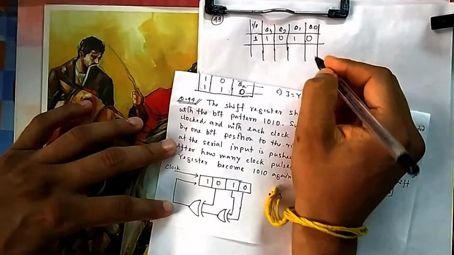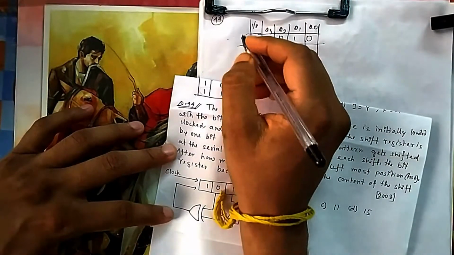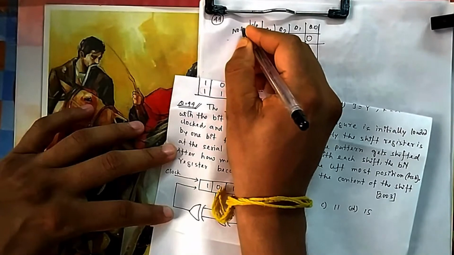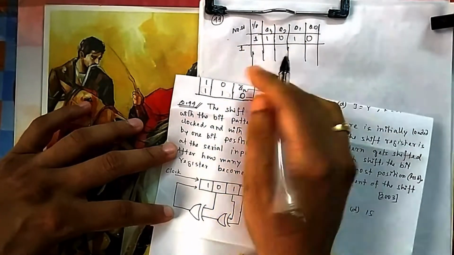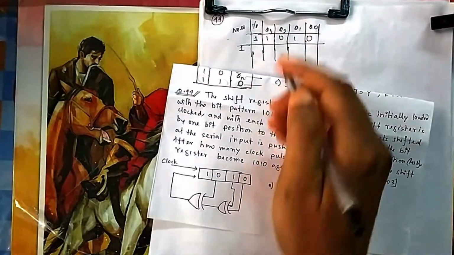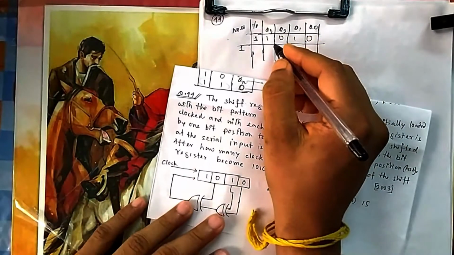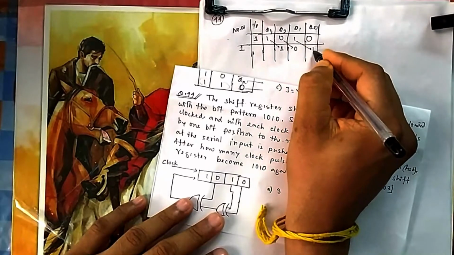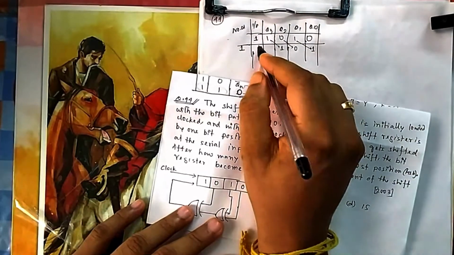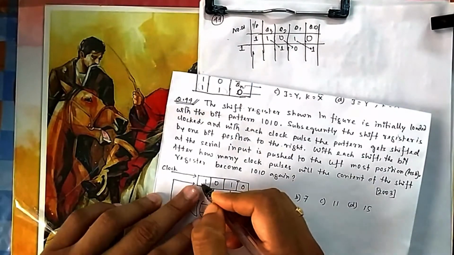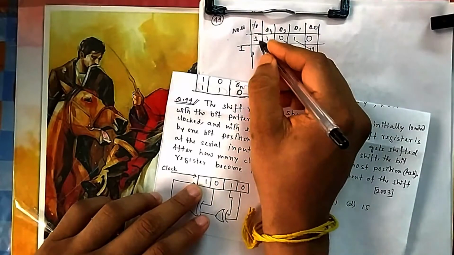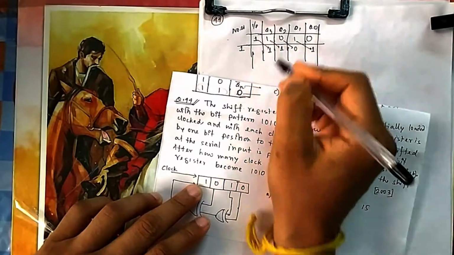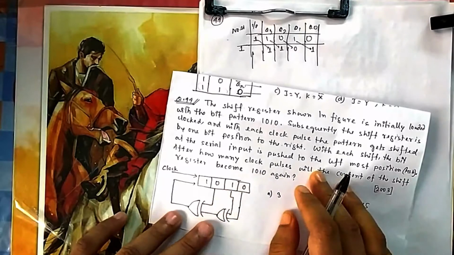Now suppose you have given the first clock pulse. Once you give the clock pulse, what will happen? Everything will shift right. So this 1 will go here, this 0 will go here, this 1 will go here. And whatever is there in input will come here. That's why I have written input here. So this 1 will come in Q3. Whatever is there, it will come to Q3.